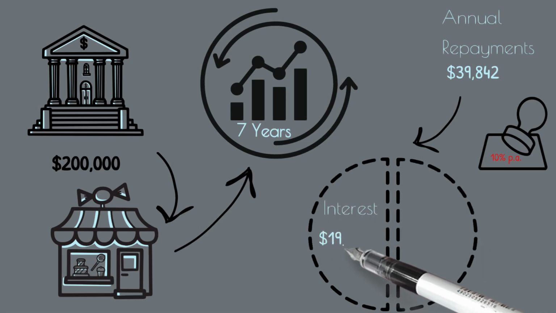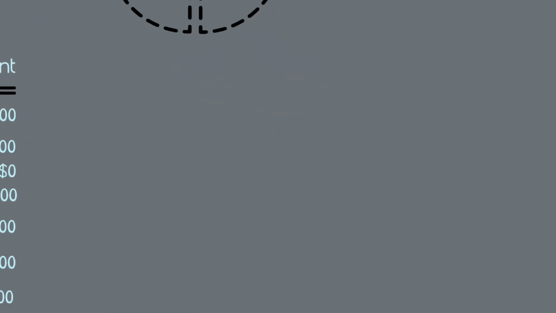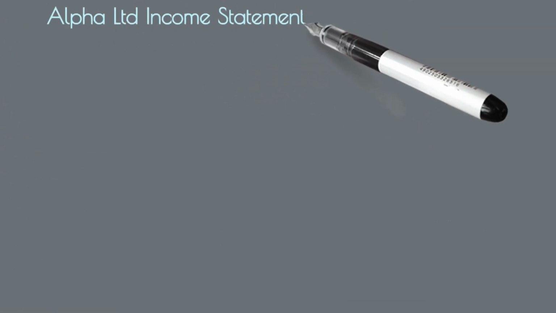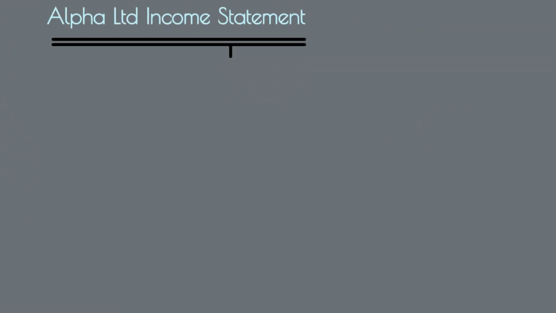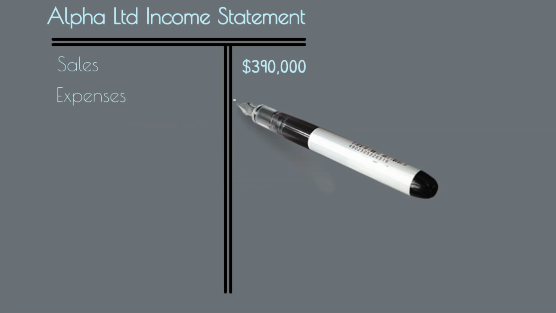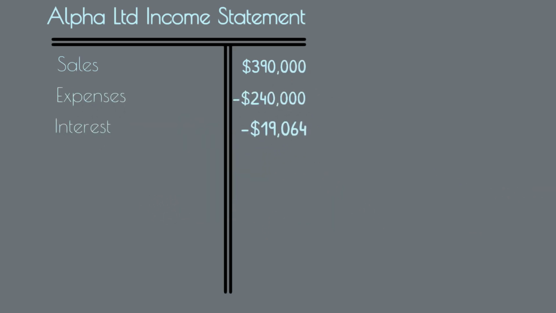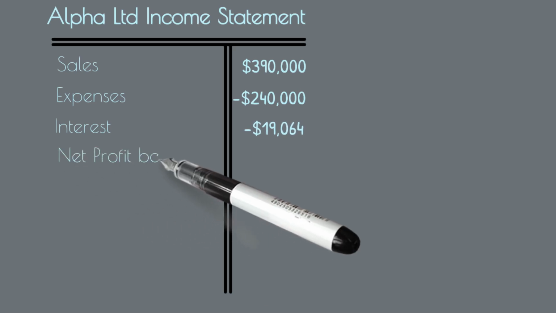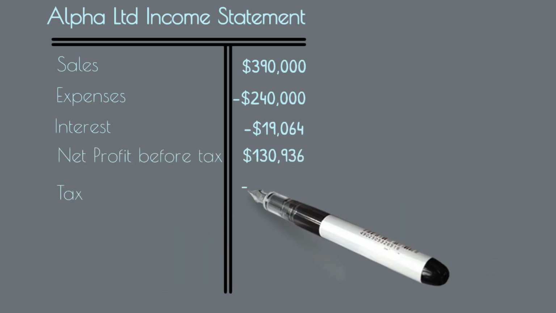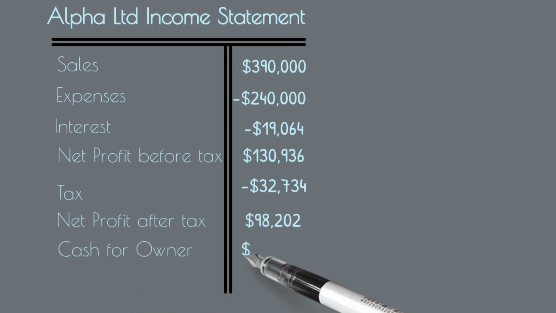Let's see what happens to Alpha's profit and loss statement after they've taken on the new debt. This example doesn't include any earnings from the new store yet. A new line item for interest totaling $19,064 has decreased profit, tax payable, and net profit after tax. There is also a gap between net profit after tax and the amount available to the owner, as the principal repayment of the loan is recorded on the balance sheet, not the profit and loss statement.